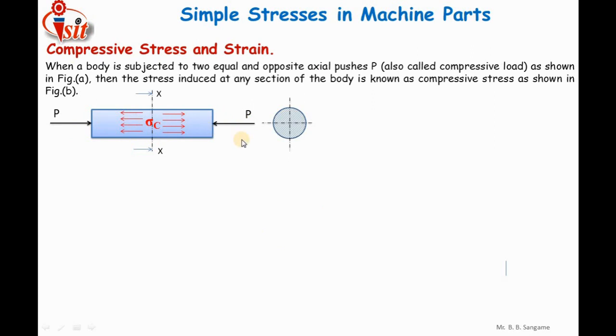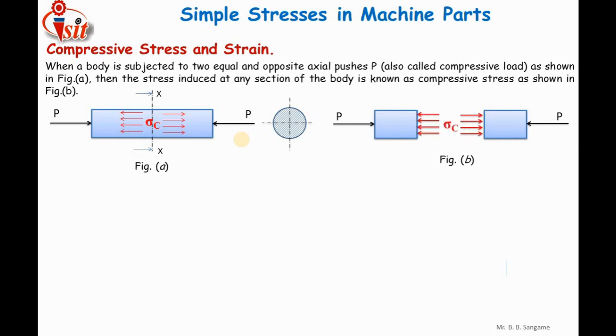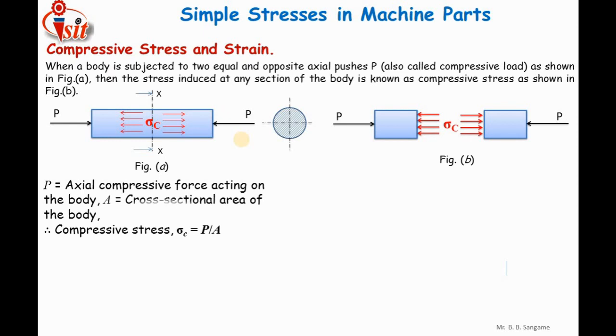This internal resisting force is called a compressive stress, because whatever load is applied is an axial push type of load. Mathematically, compressive stress sigma C is equal to applied force P divided by area under compression. Here this is the area. In both the cases of tensile stress and compressive stress, the applied force is perpendicular to the area of cross section, and also the stress is perpendicular, that is normal, to the area of cross section.